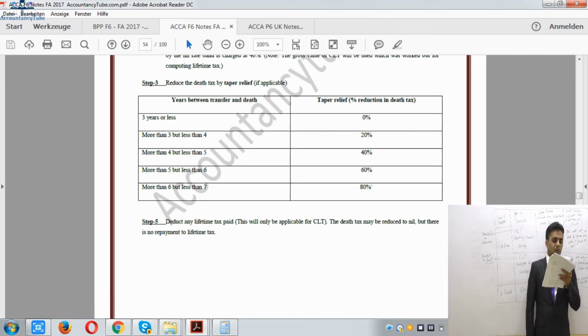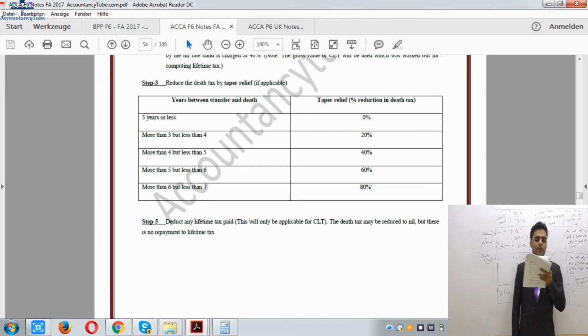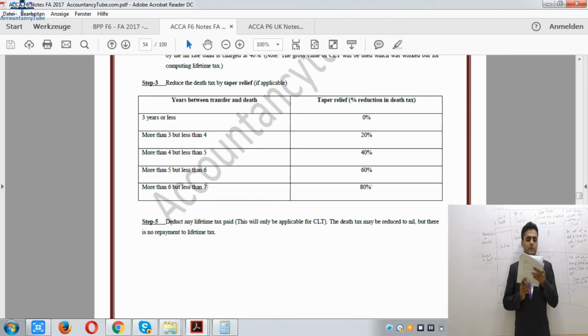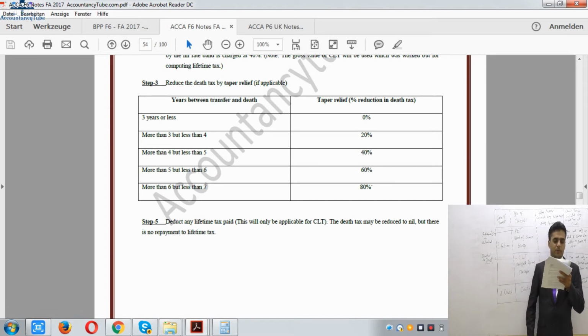So how to calculate that? Compute the value of the death estate. So we'll make a pro forma, look back 7 years from the date of death to see if any CLTs or PETs have been made, to work out the remaining nil rate band. Any part of the death estate covered by the nil rate band is taxed at the rate of 0%, and not covered by the nil rate band at the rate of 40%.